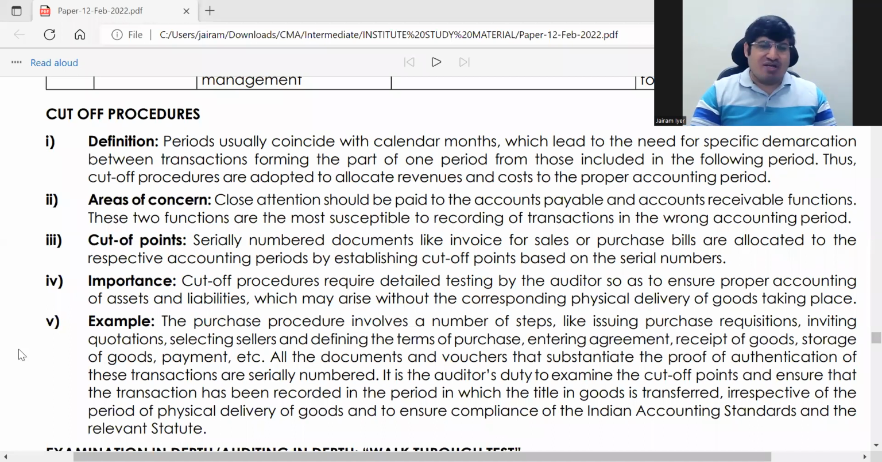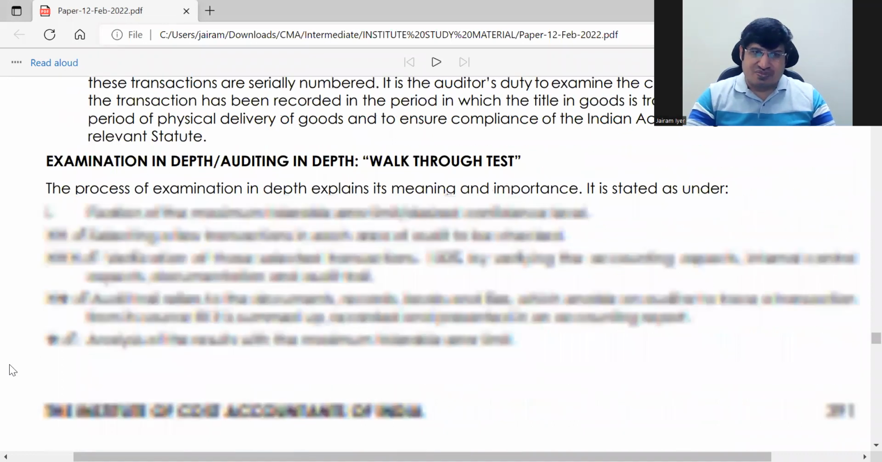So when this type of question comes, say you get a 5-mark question here, they will only see whether you know the concept of it. If you have written properly in cut-off procedures the areas of concern, cut-off points, and importance, then they will know that this person knows it. So you need not match up everything exactly.